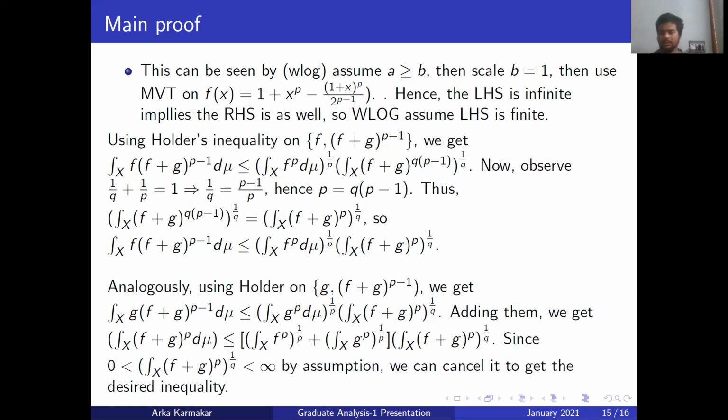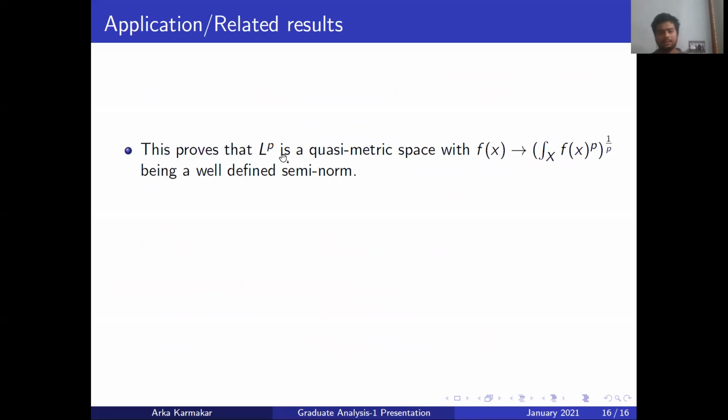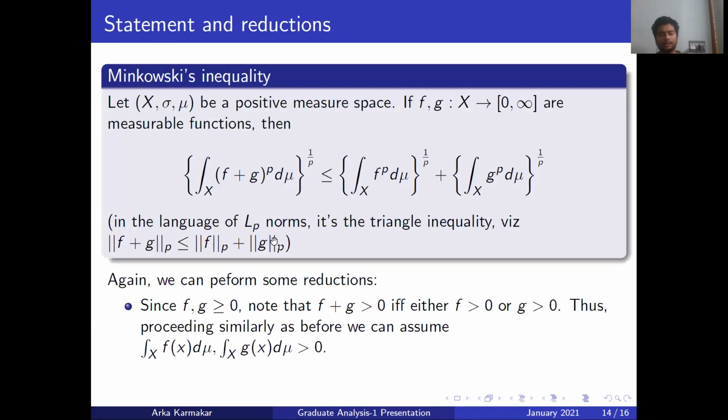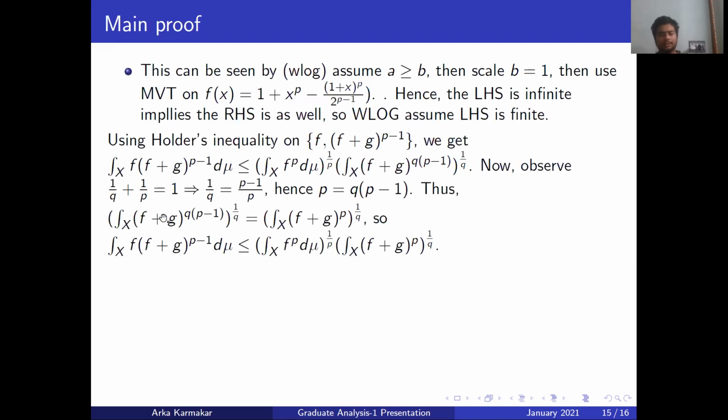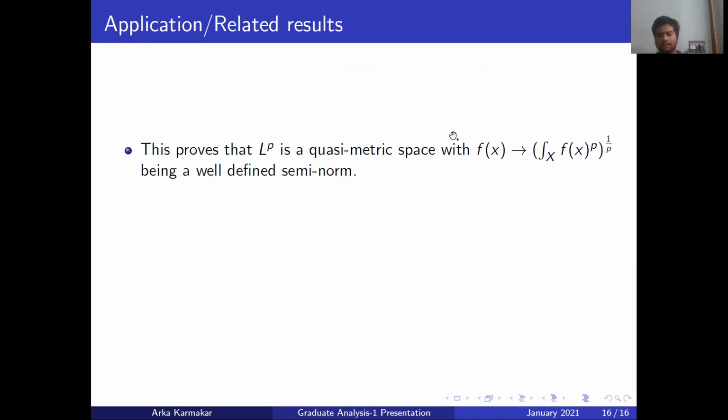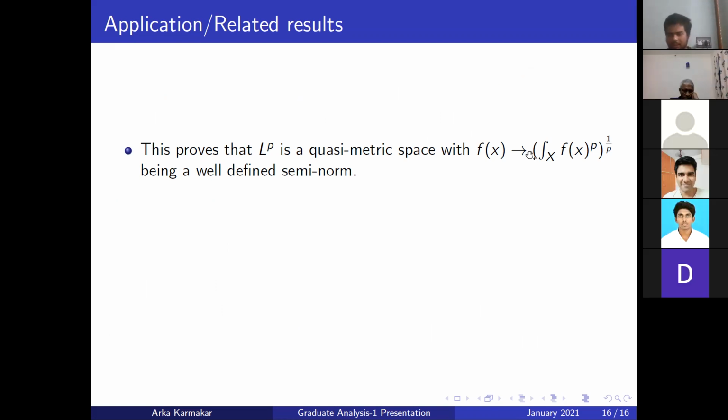One application is that this itself proves Minkowski's inequality. We can see Minkowski's inequality as stating that the norm that we give on the space of all Lebesgue integrable functions, f going to this thing, is a well defined semi-norm. This is not a proper norm in the sense that it is not positive definite, because you can take a function that is 0 almost everywhere but not identically 0. So this is a well defined semi-norm. That is how Minkowski's inequality is proven.